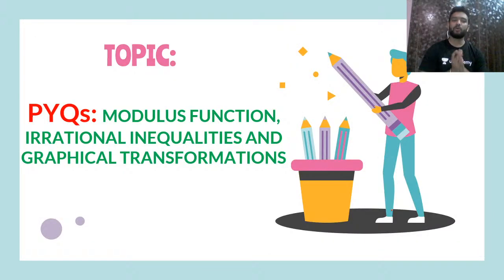Devashish, today we'll be doing previous year questions. The topic for today is previous year questions on modulus function, irrational inequalities and graphical transformation. That is, we'll be doing only questions that have been asked previously and 1 or 2 questions from my side also that I think you should know. Alright Devashish. Okay, so let's start with the questions now.